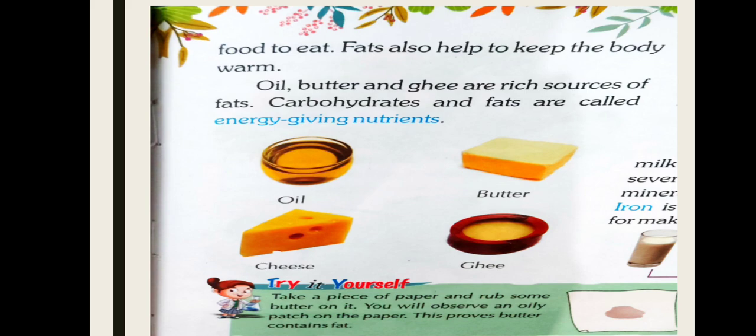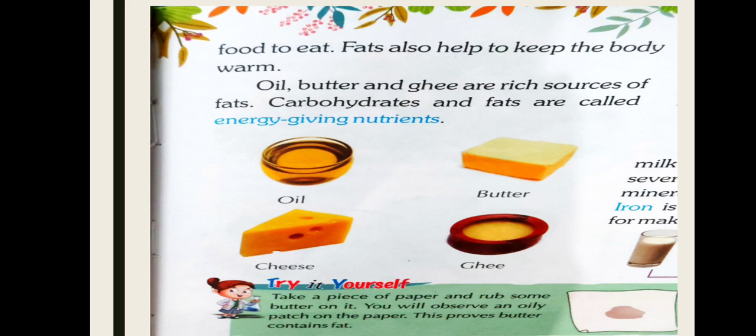So we should eat the fat also. And how can we get the fat? We can get the fat from these things. For example, oil, butter and ghee. These are the rich sources of fats. It means carbohydrates and fats, both are called the energy giving nutrients. Proteins are called the body building nutrients, and carbohydrates and fats are called the energy giving nutrients.